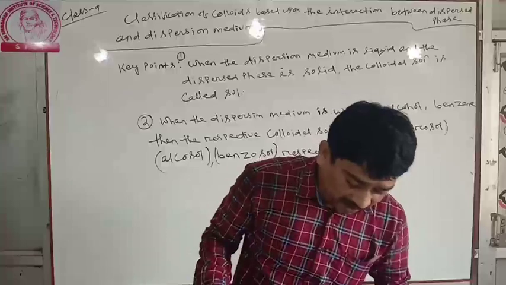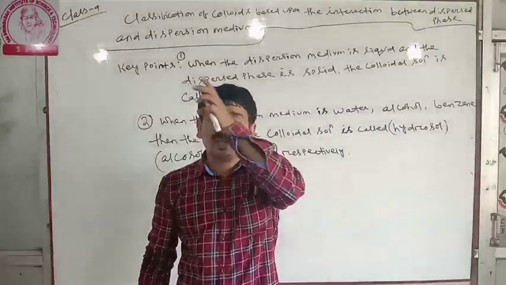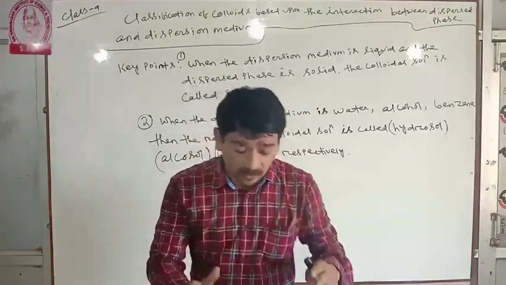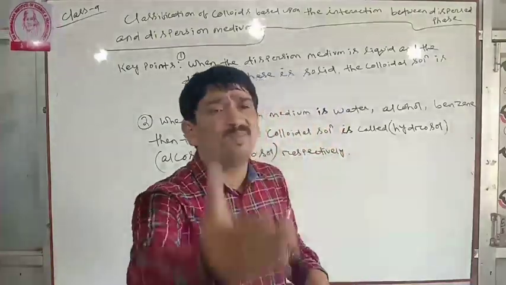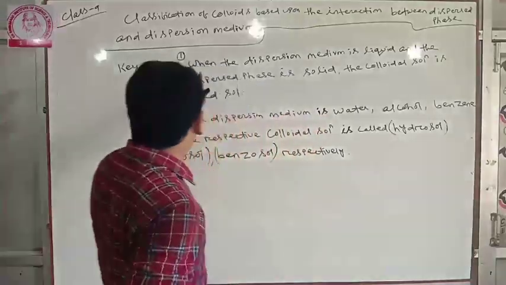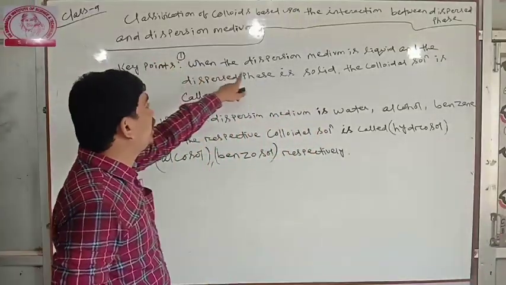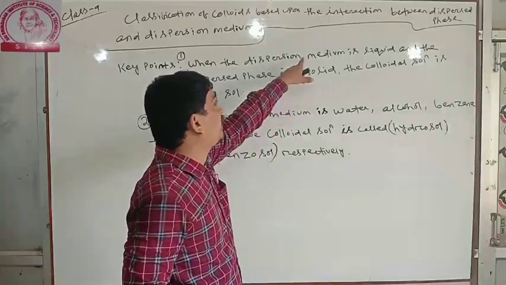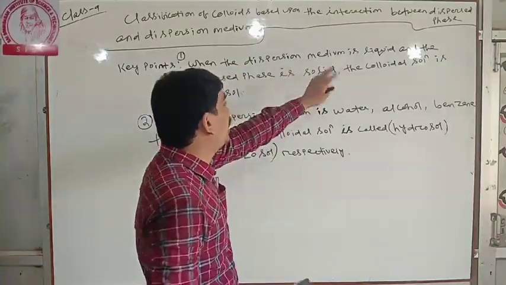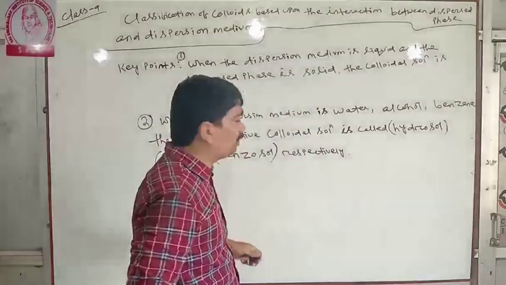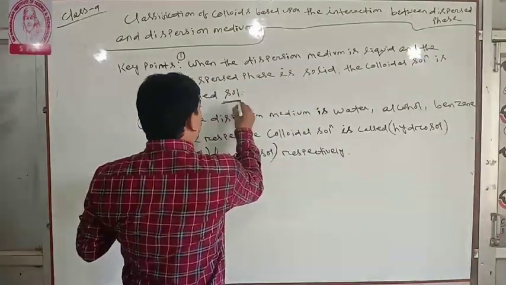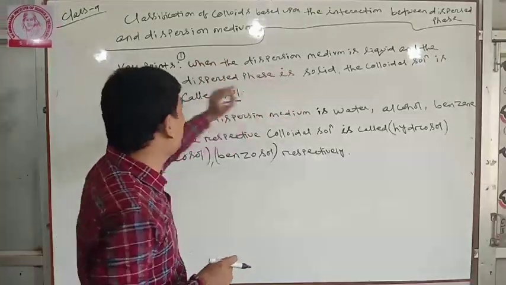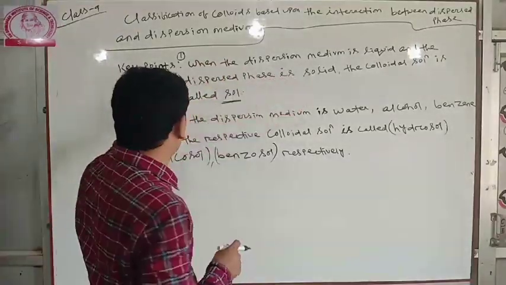Next, when both the dispersion medium and dispersed phase are liquid, the colloidal solution is called emulsion. Another very important point: when the dispersion medium is liquid and the dispersed phase is solid, that is, the larger part is liquid and the smaller part is solid, the colloidal solution is called sol. What is sol? You will get this as a short question.